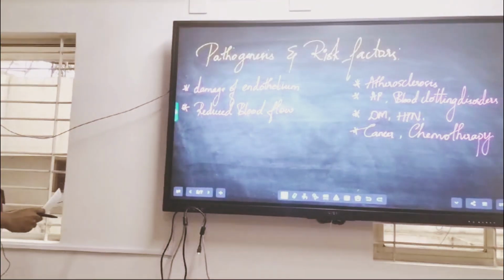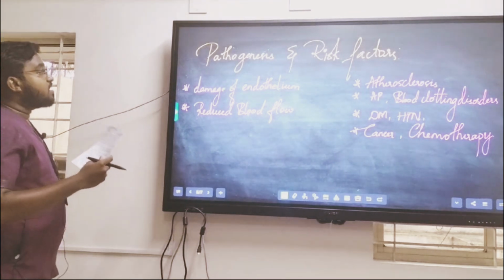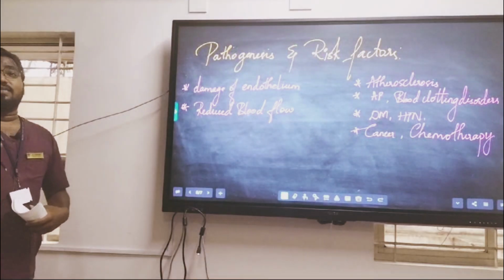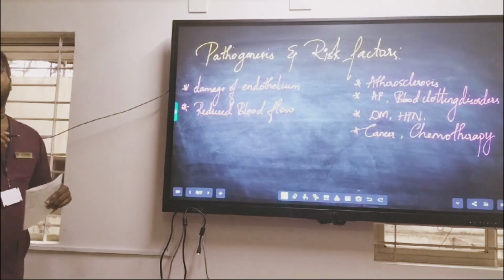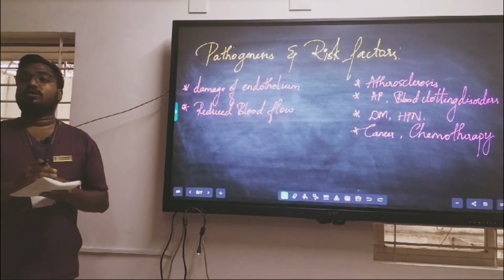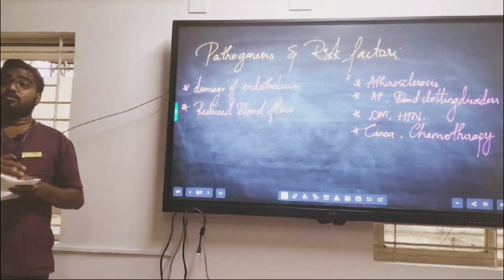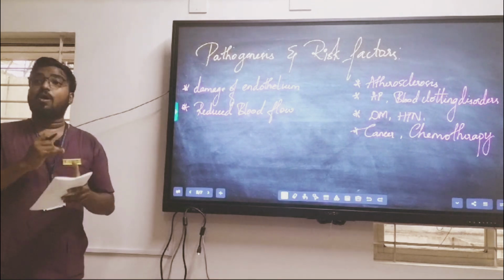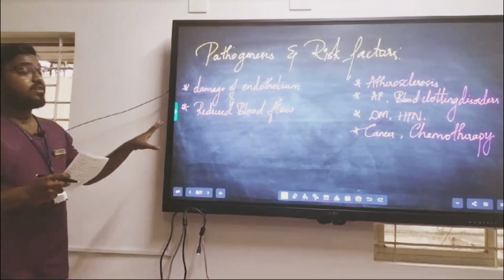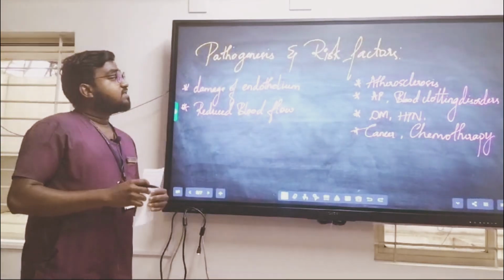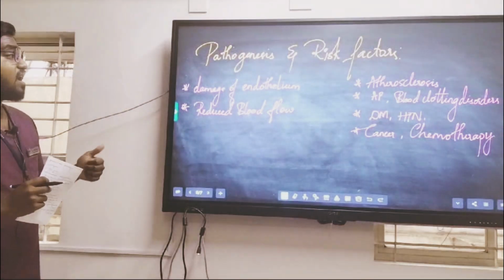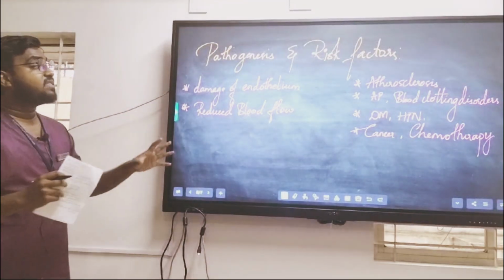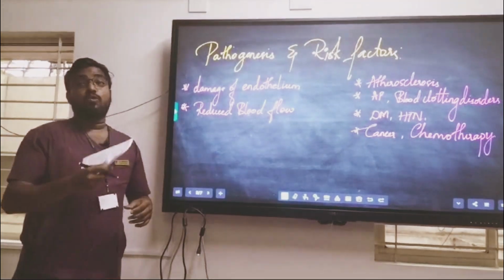Next, coming to the pathogenesis and risk factors. Pathogenesis is whenever there is damage of the endothelial region, the clotting mechanism occurs, and along with that, if there is reduced blood flow, this is the basic mechanism of the clot formed when there is a wound. But in thrombosis, the clot is formed unnecessarily, or the dissolving of the clot does not occur. That is the main reason. Apart from that, the risk factors include arteriosclerosis, atrial fibrillation, blood clotting disorders, diabetes mellitus, hypertension, cancer, and tumor. These are some of the risk factors, but for thrombosis there are many others.